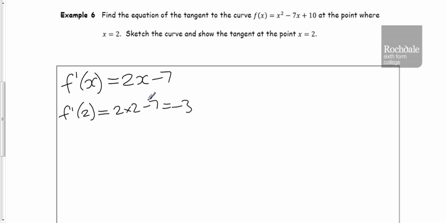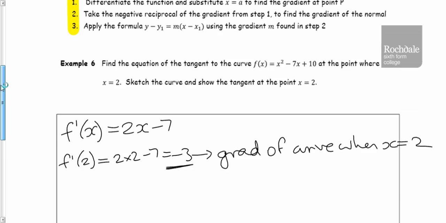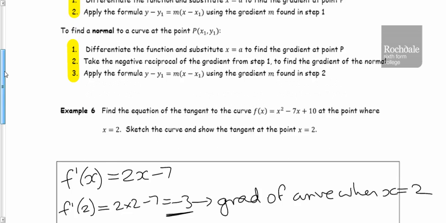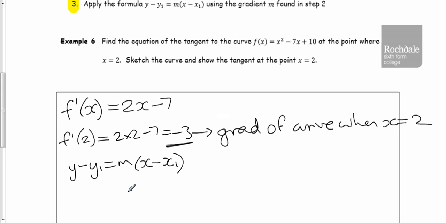This is telling me the gradient of the curve when x is 2. Now whatever this curve looks like, its tangent at the point where x is 2 definitely has a gradient of minus 3. So following the procedure in your notes above, we've done step 1. Now we need to do step 2. We know the gradient, we just need to find the equation of the line. So y minus y1 equals m brackets x minus x1.